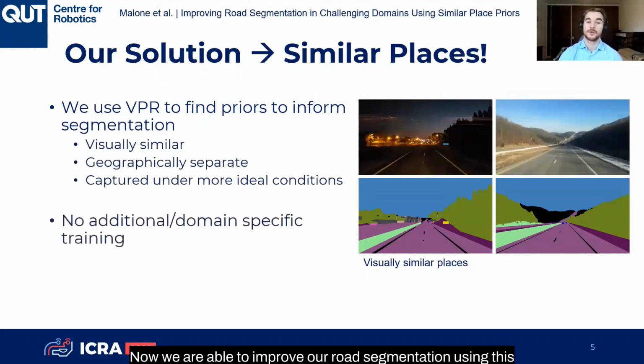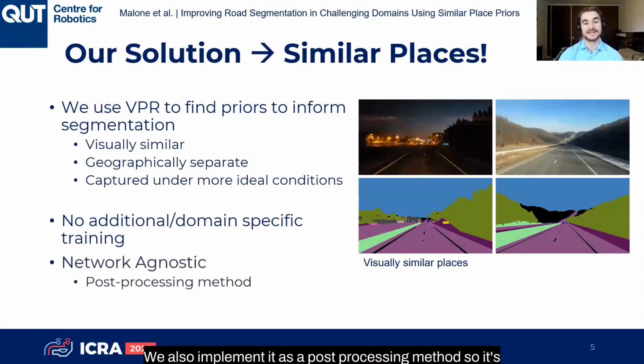Now, we are able to improve our road segmentation using this with no additional or domain-specific training, which means we don't have to have encountered the environment or type of conditions that we're going to be operating in. We also implement it as a post-processing method, so it's network agnostic, and we can apply it to any segmentation or visual place recognition network.